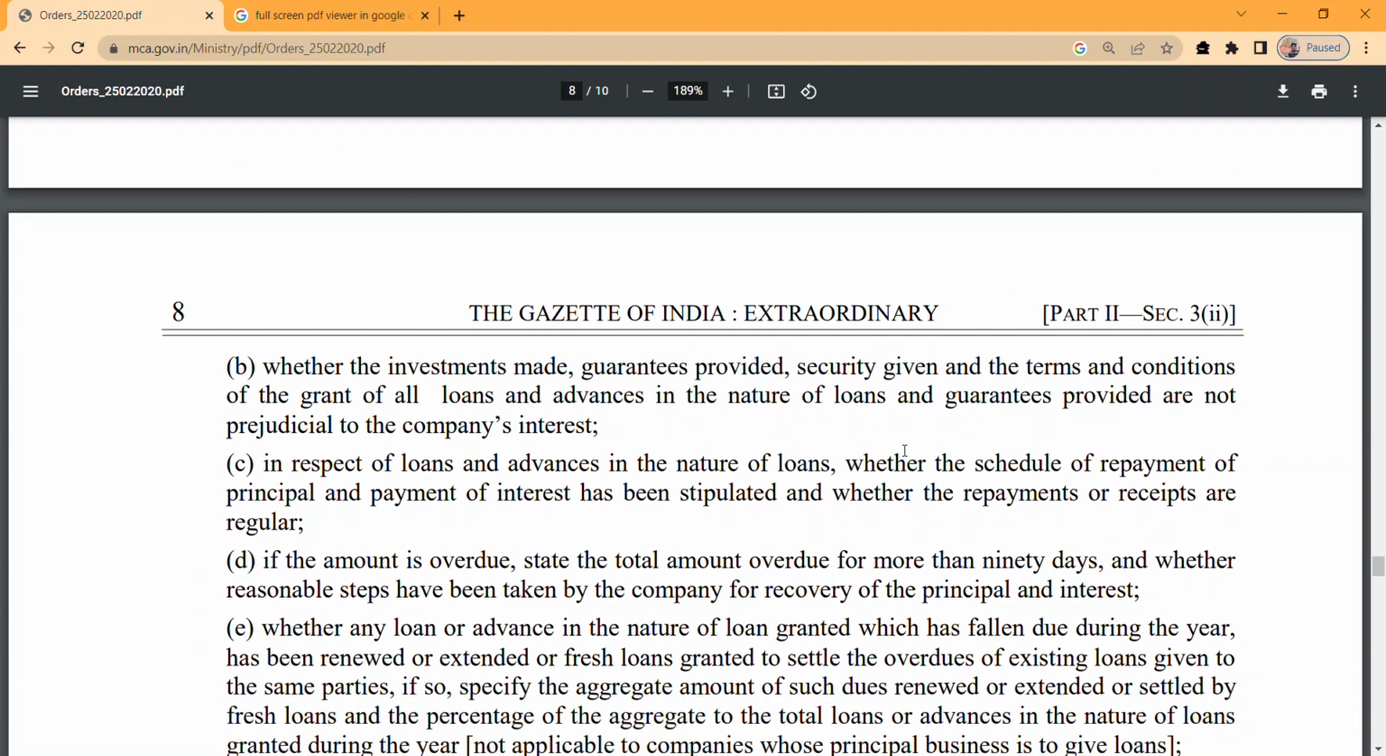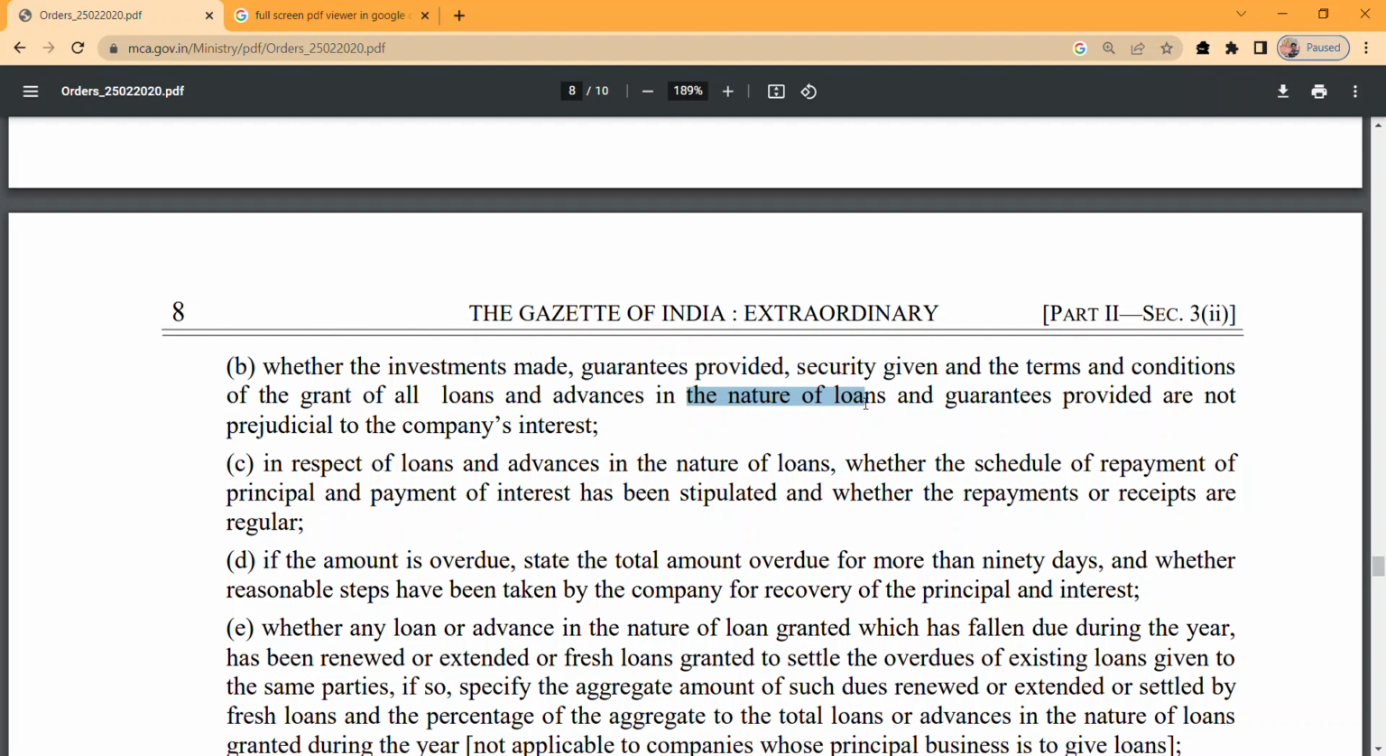Whether the investments made, guarantees provided, security given, and the terms and conditions of all grants, loans in the nature of loans and guarantees provided are not prejudicial to the company's interest. So see, if the company has provided any loan, whatever it is, and the interest rate is quite lower than the bank rate or the government rate, it is prejudicial to the company. It will harm the financial interest of the company.